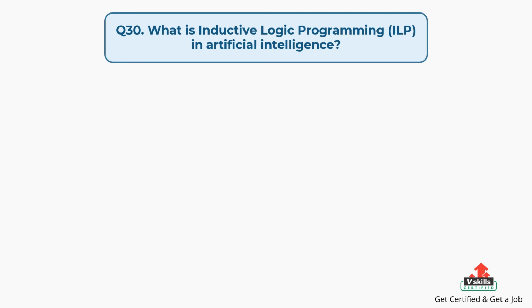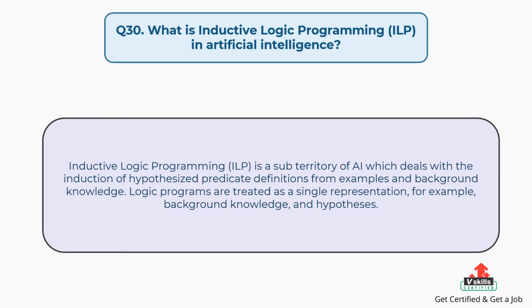Question number 30. What is inductive logic programming in artificial intelligence? The answer is: inductive logic programming is a subterritory of artificial intelligence which deals with the induction of hypothesized predicate definitions from examples and background knowledge. Logic programs are treated as a single representation for examples, background knowledge, and hypotheses.